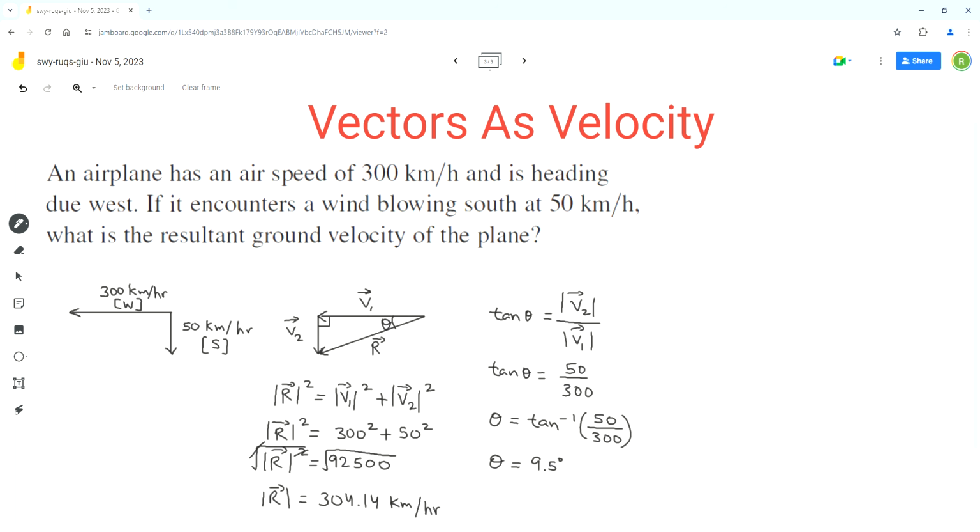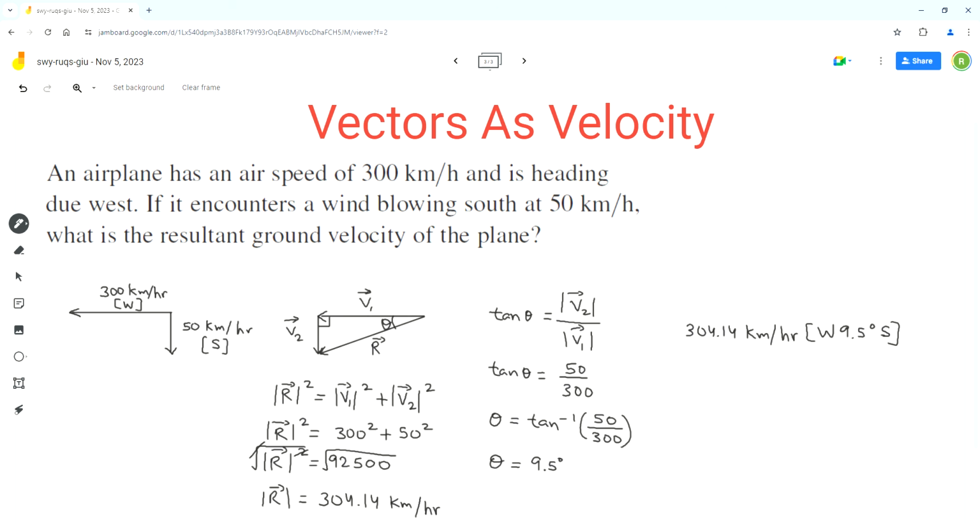So the resultant ground velocity of the plane can be written as 304.14 kilometers per hour, and the direction is west, 9.5 degrees, south, because the resultant is at an angle of 9.5 degrees from V1, which is directed west, and it's going from V1, the resultant is 9.5 degrees towards south.